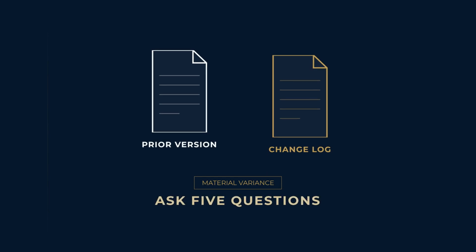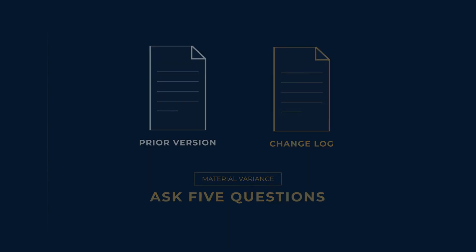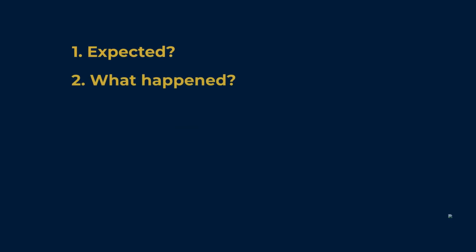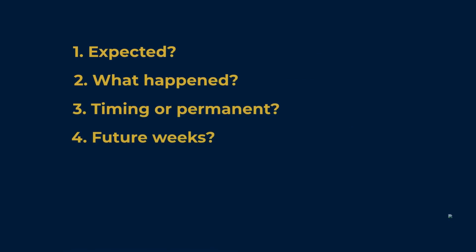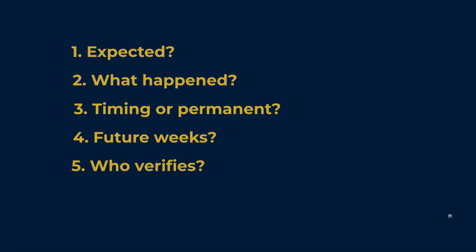For each material variance, ask 5 questions. What was expected? What happened? Is the difference timing or permanent? Which future weeks change? Who will verify the revised assumption?